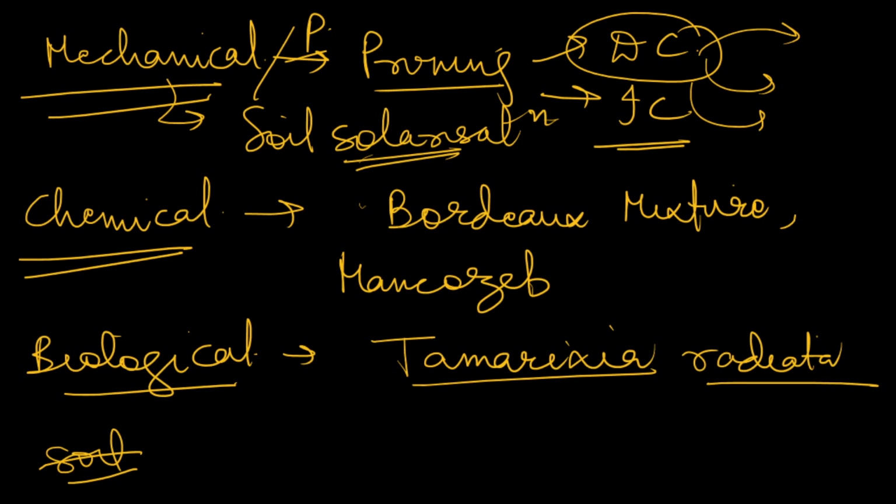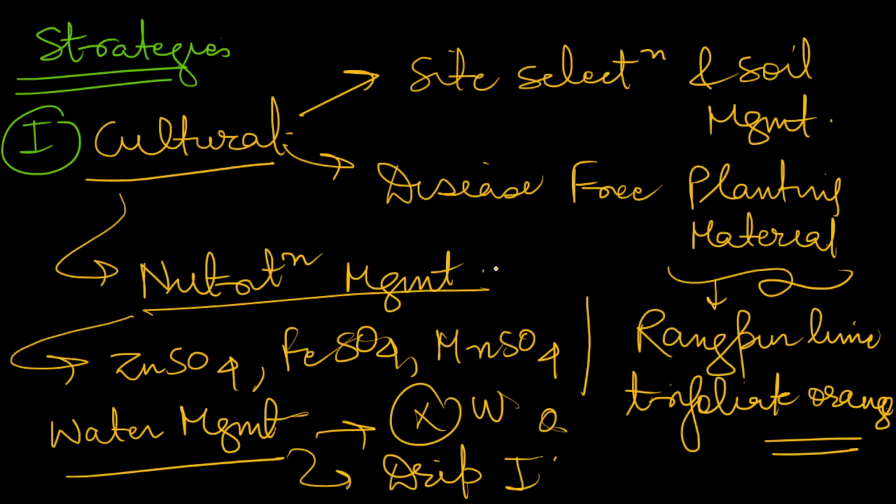I think I have mentioned around 9, 10 points here. If you mention these 9, 10 points, you will definitely get good marks. And in nutrition management, you can mention INM. You should focus on integrated nutrient management, integrated pest management, integrated disease management. All these things can be used. So this is how you can mention strategies to manage citrus decline.